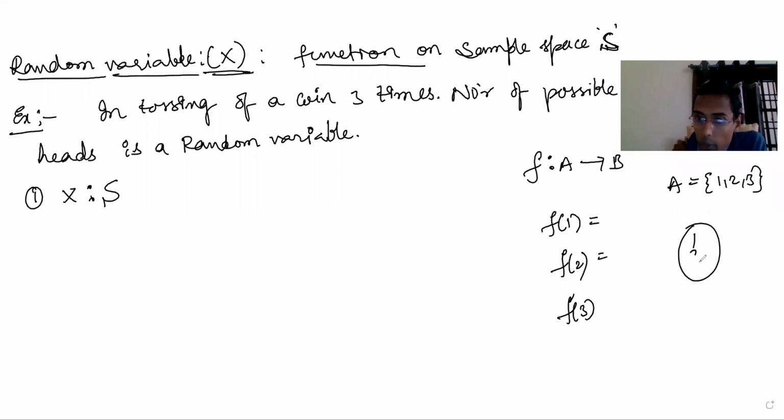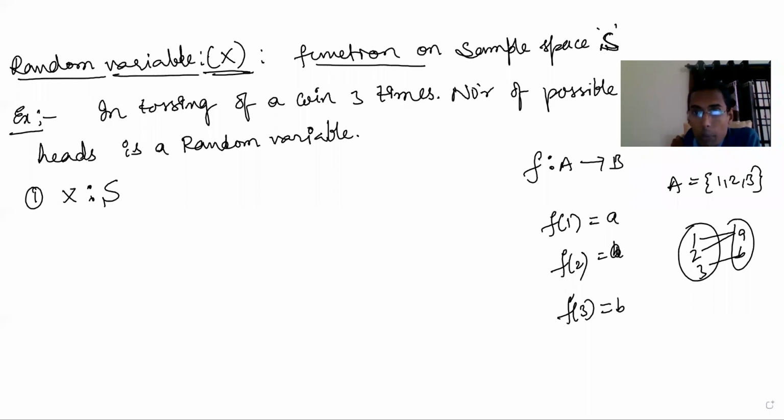So here 1, 2, 3. Let's say here one image A, B. See, one image is A, 2 images B, like this. So here F of 1 we know, F of 2 we know, F of 3 we know, F of 3 also we know, that is B, like this. Function means this. Here in the place of F, what is there? X is there. In the place of A, S is there. In the place of B, what is there? Real numbers.